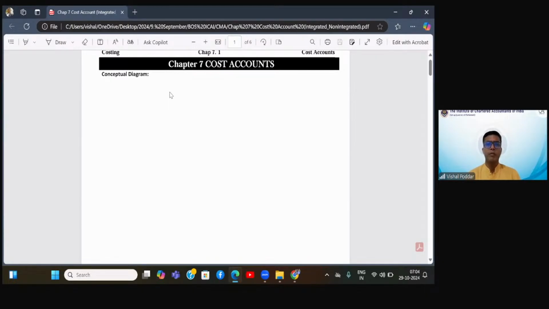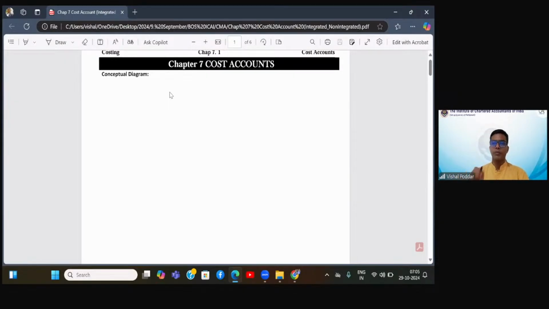Now, when we talk about cost accounting, management accounting, the first question that comes to my mind is, then what about our financial accounting? Answer is, these are all different bodies. These are all different sets of accounts, and these are all having their own independent character and nature. Question is why? The answer is very simple. If you recall your 11th standard accounts subject, in that we studied who are the users of accounts. Even today, maybe in your foundation or maybe inter, you would have studied this users of accounts.